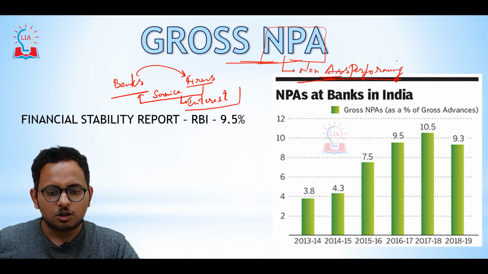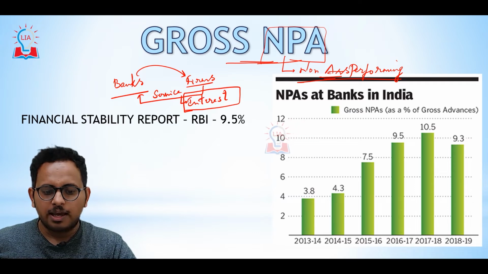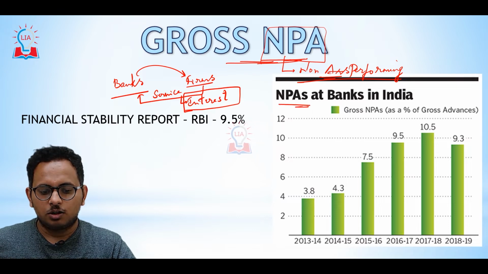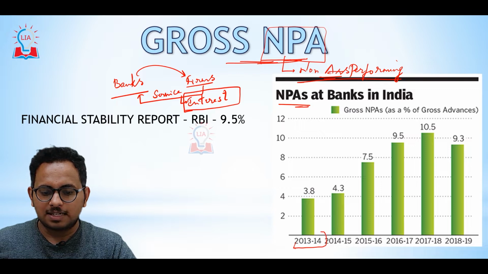These non-performing assets have been on the rise since 2013. You can see here in 2013 NPAs were 3.8%. In 2014 they are 4.3%. In 2016, it's 9.5%.